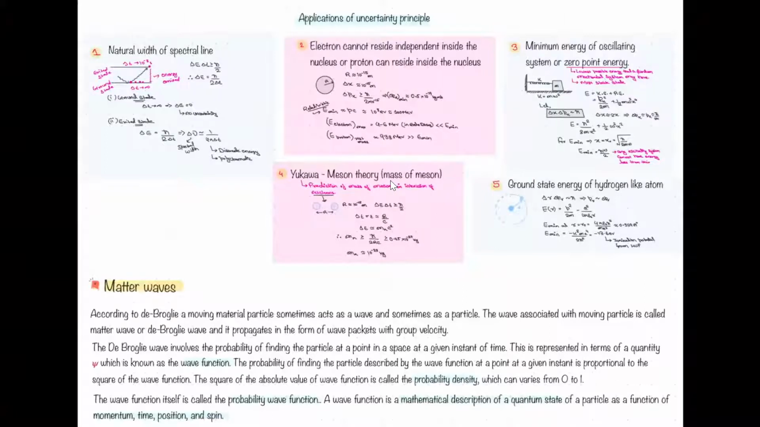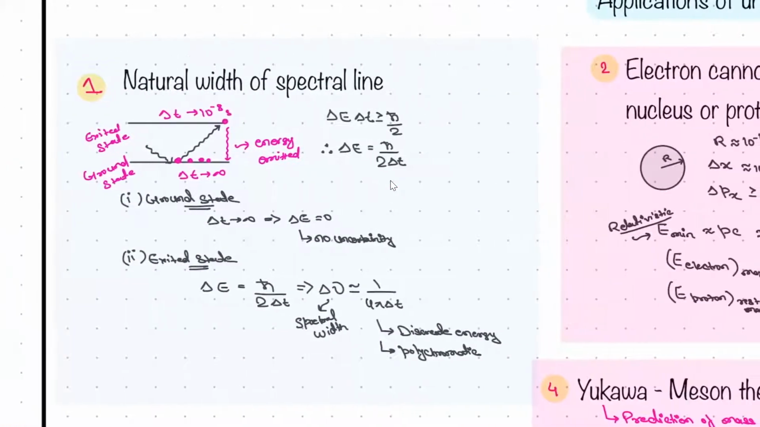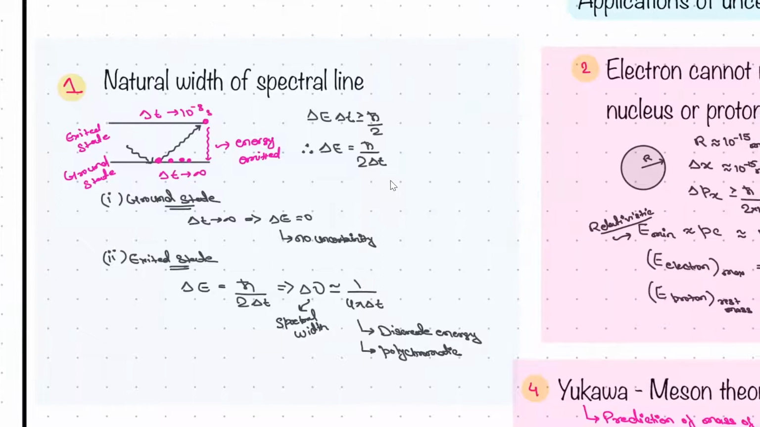Okay. Now the next one is the application of the uncertainty principle, right? How many applications are there? So there are 5 applications. There are basically 5 applications of the uncertainty principle. The first one, we can find out the natural width of the spectral line, right? What is the natural width of the spectral line?